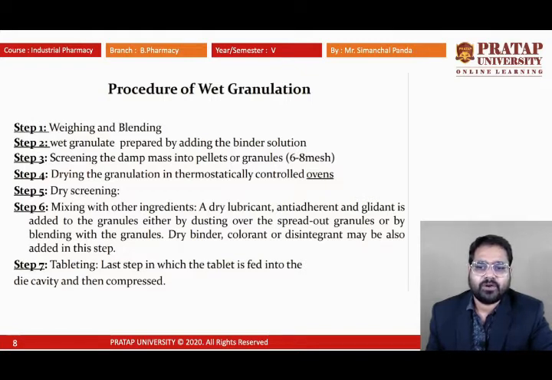Then we go for mixing with other ingredients like lubricant, anti-adherent and glidant, added to the granules so that they can move smoothly to the hopper, from the hopper to the die cavity, and spread out. Blending with the granules, a dry binder, colorant and disintegrant may also be added at different steps.